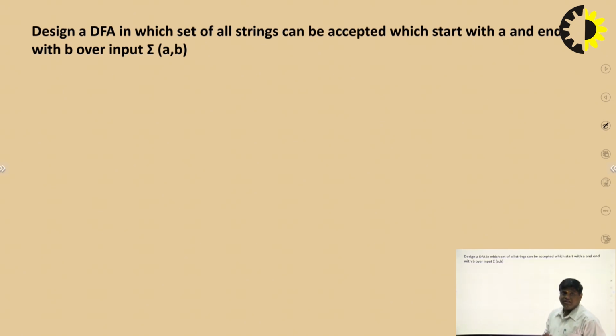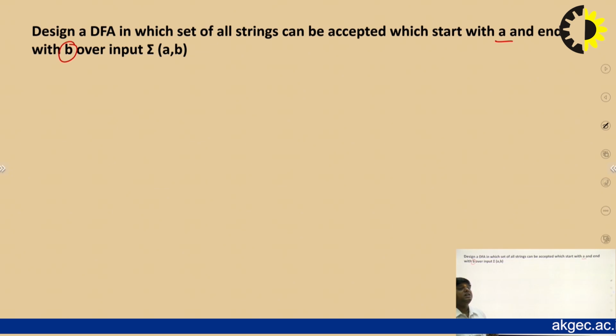We take this problem: design a DFA that accepts strings that start with A and end with B. It means the string cannot start with B and the string cannot end with A. The string always ends with B and always starts with A. It means there are two conditions. A condition is given on the starting state, and a condition is also given on the ending.